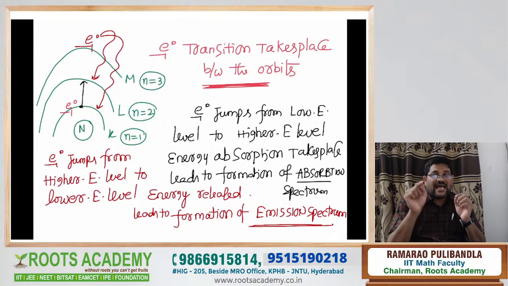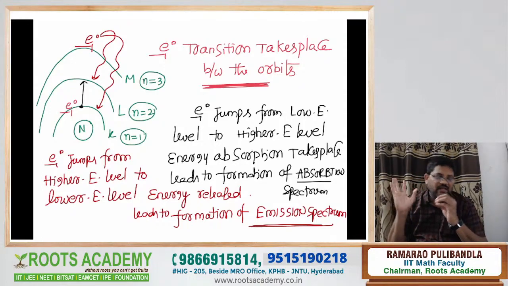The third point: as long as the electron revolves in a stationary orbit, it has its own angular momentum. The angular momentum of the electron is equal to an integral multiple of h by 2 pi. What is the meaning of integral multiple? n means the principal quantum number: n is equal to 1, 2, 3, 4, 5, 6, 7, like that. Therefore, what is the formula? MVR, the angular momentum of the electron, is equal to nh by 2 pi.